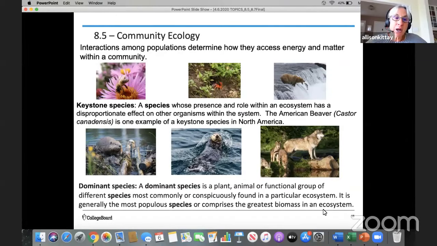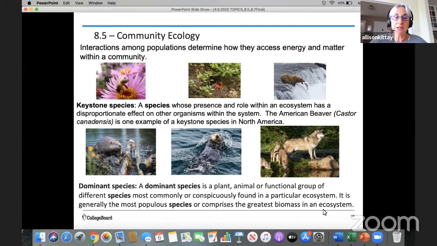All right, two other key terms that I want to define for you are important in determining how different populations access energy and matter in a population. First, I have some images of different organisms obtaining energy. On the left side, there's a bee. It is obtaining nectar from the flower.